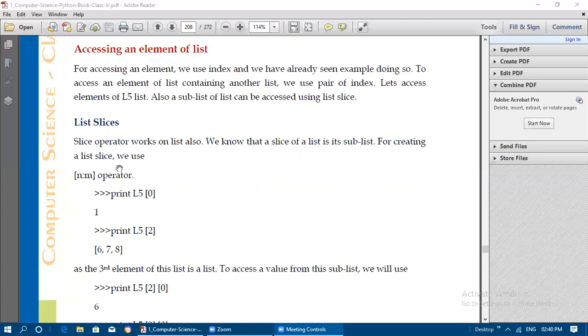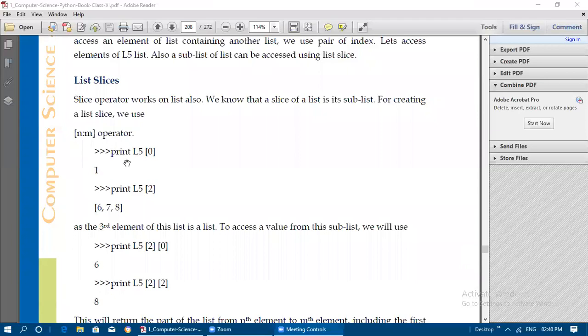For creating a list slice, we use n colon m inside the square brackets. That is the colon operator I said earlier. So n means the starting index, m means the ending index. From which element to which element I want to extract as a new list, that I need to mention.